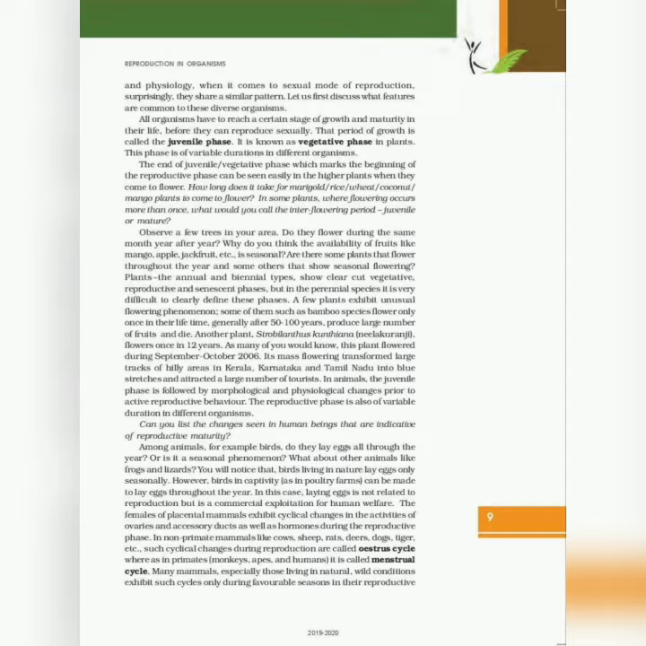In animals, the juvenile phase is followed by morphological and physiological changes prior to active reproductive behavior. The reproductive phase is also of variable duration in different organisms. Can you list the changes seen in human beings that are indicative of reproductive maturity?